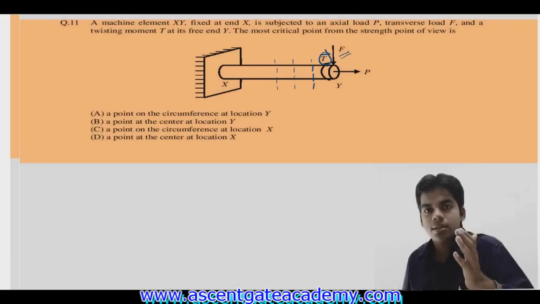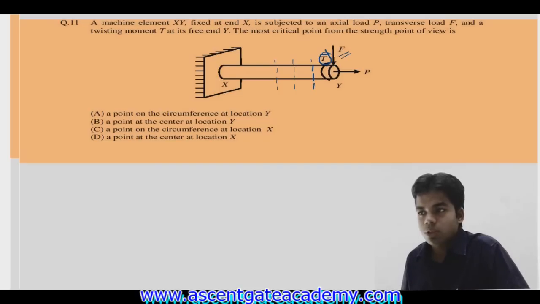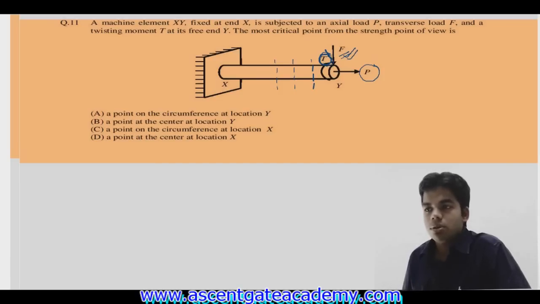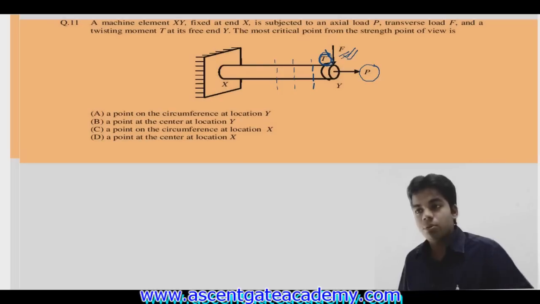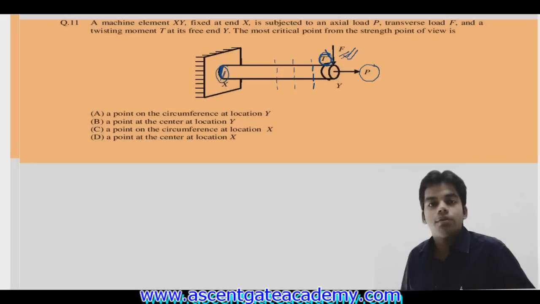The more the distance, the more the bending moment, and the more the bending stress. So P is constant at every section, T is constant at every section. The only thing that is changing is the moment due to F. And where will the moment be maximum? Moment will be maximum at the fixed point.